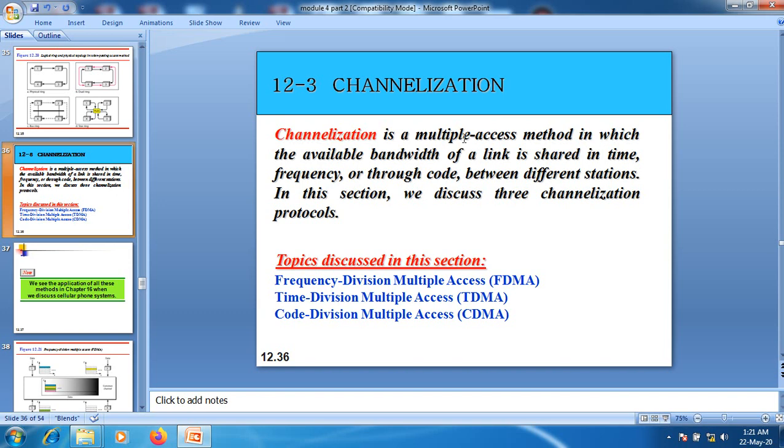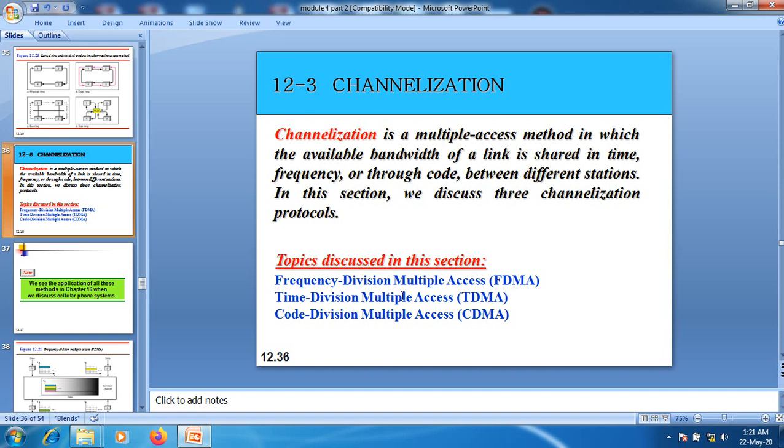The next one, we have channelization. Channelization is a multiple access method in which the available bandwidth of a link is shared in time, frequency, or through code between different stations here. In this category, we are going to discuss three protocols or three methods, we can say.